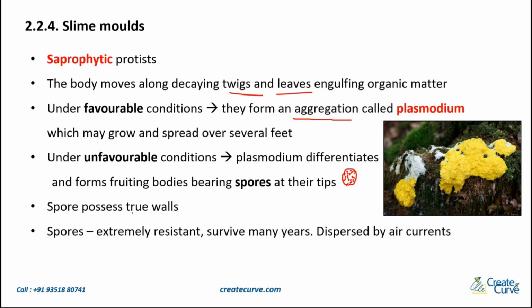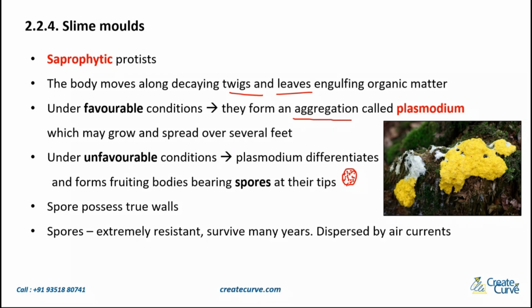Now the spores possess true walls. The spores are extremely resistant. They will survive for many years and they are dispersed by air currents. Why do they need to survive for many years? Because maybe in that particular environment, the unfavorable conditions last for many years. Once the conditions become favorable, they will again germinate and they can again form the plasmodium aggregation.